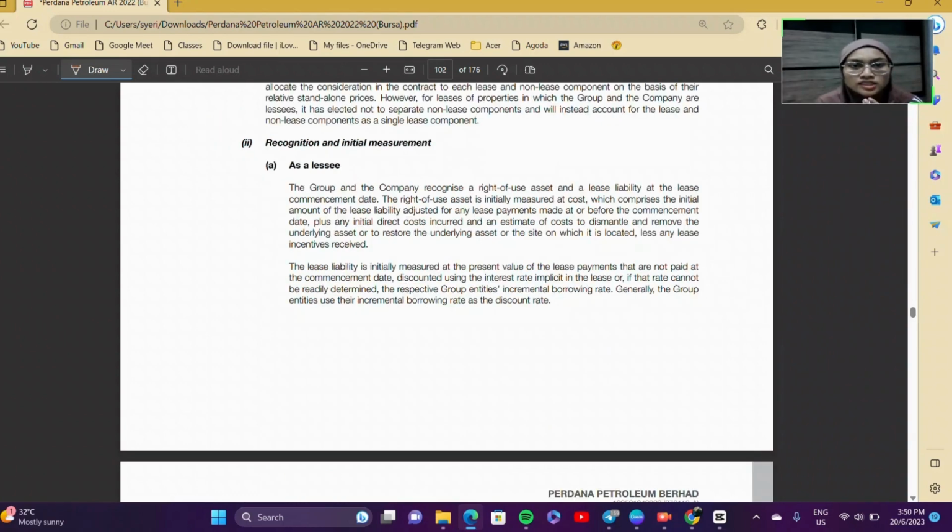Next is recognition and initial measurement. The group and company recognize a right-of-use asset and a lease liability at the lease commencement date.